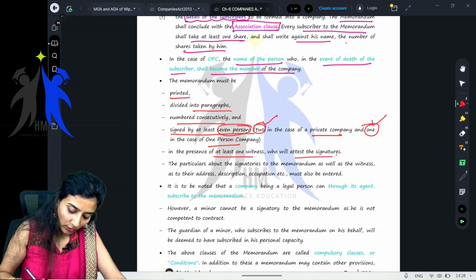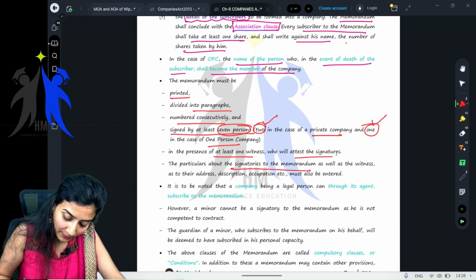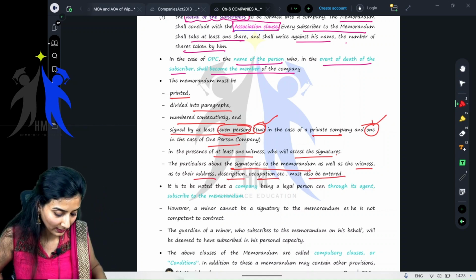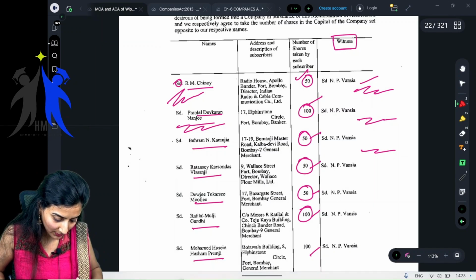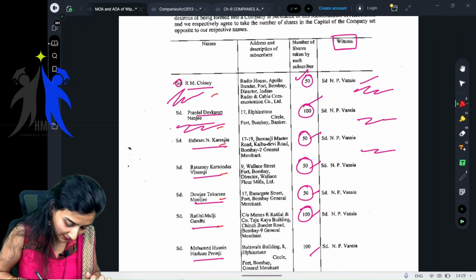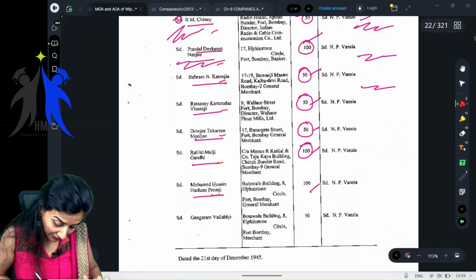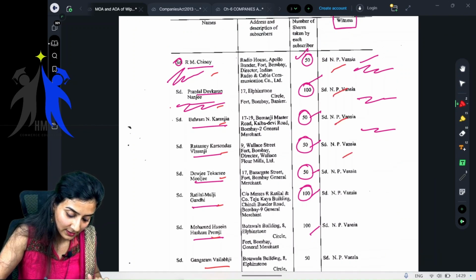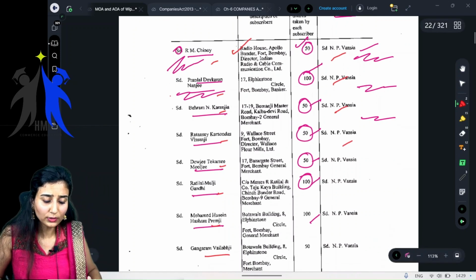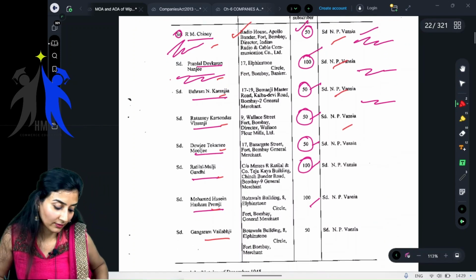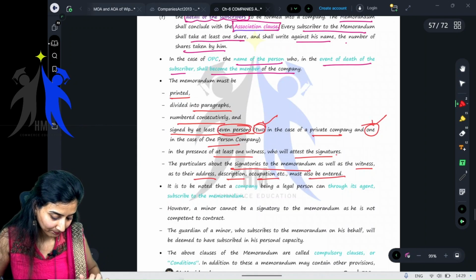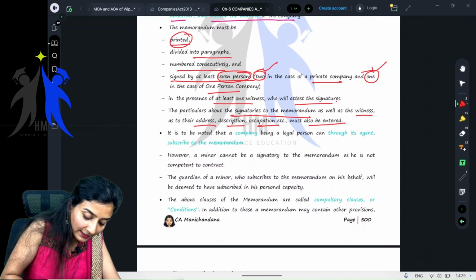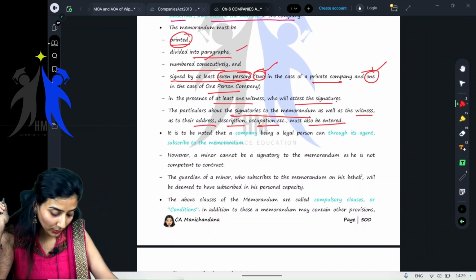The particulars about the signatories to the memorandum as well as the witness, their address, description, occupation, etc., must also be entered. You all saw, right? See here, there are 7: 1, 2, 3, 4, 5, 6, 7. Minimum 7, and also the witnesses. And the address of the subscribers is also given. Next, it is to be printed, divided into paragraphs, numbered consecutively. I have already shown you. Yes or no?